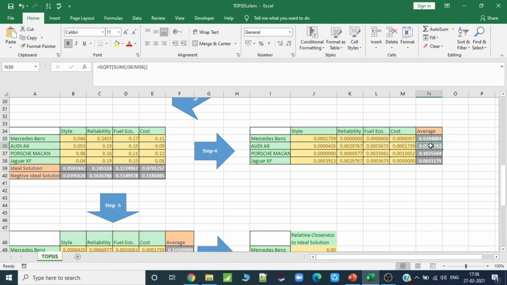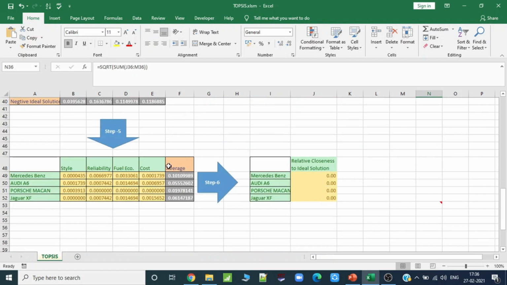Similarly, we have taken the average for this one, similarly for this, and similarly for Jaguar XF. We can take average, but this TOPSIS method uses sum and then the square root to get the average of all the values, right?